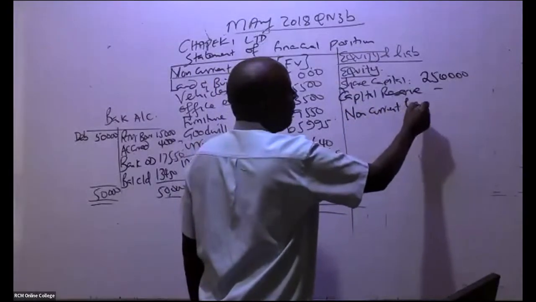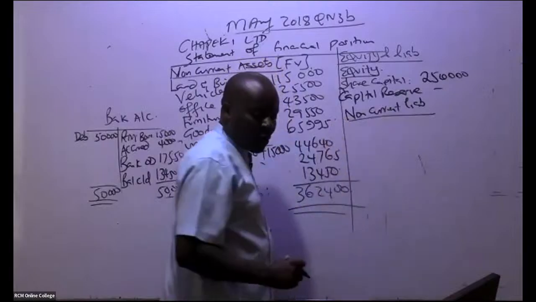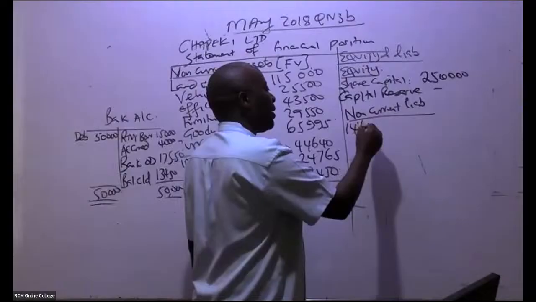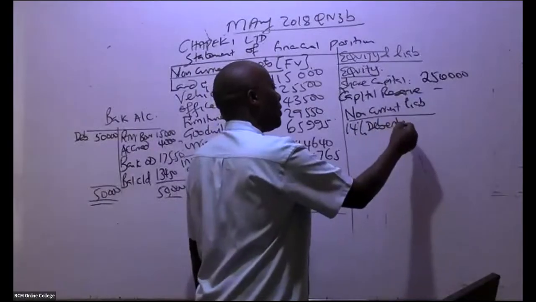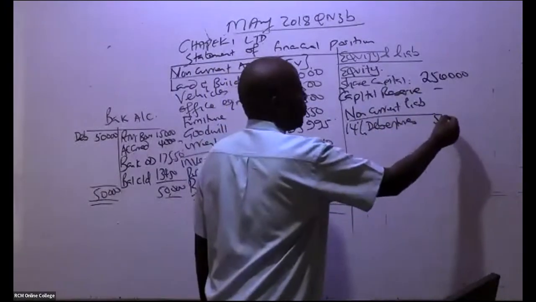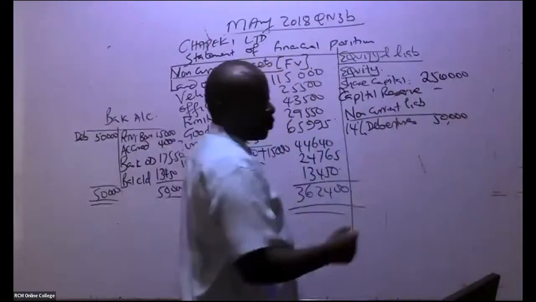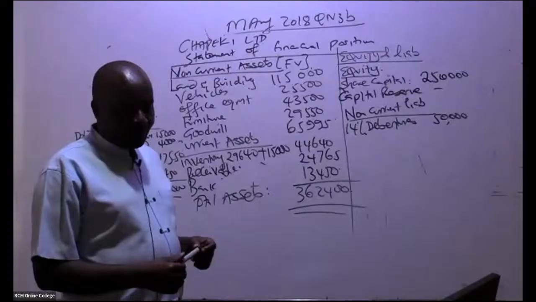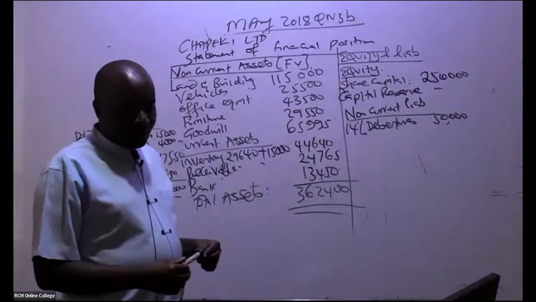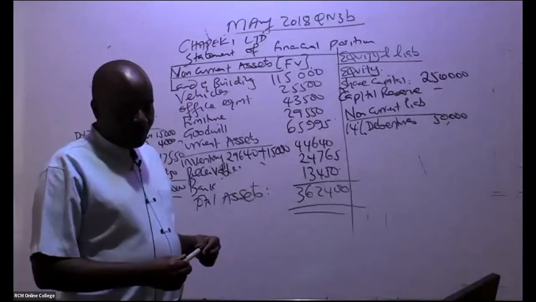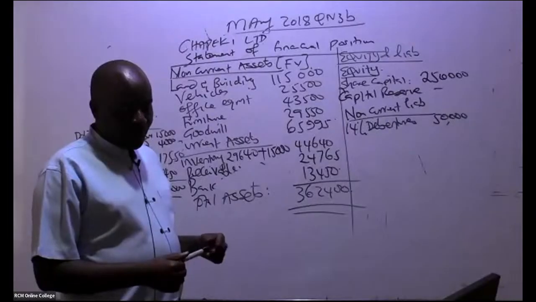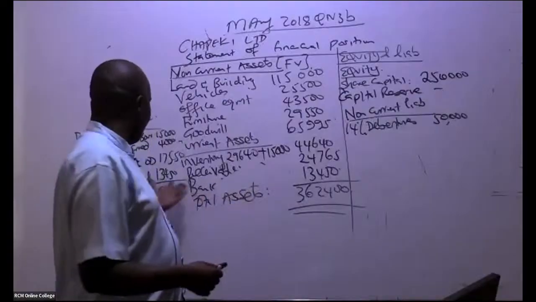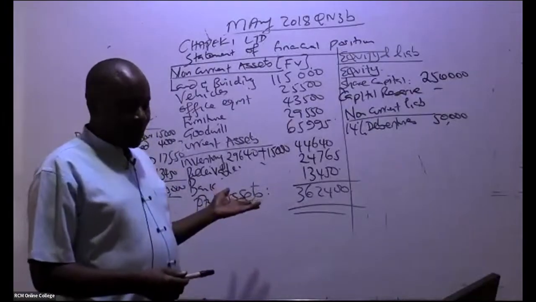So non-current liabilities, what do we have? Remember the 14% debentures. Do you remember we issued debentures worth 50,000? You must have forgotten. I hope not so. Yeah, debentures, we issued them somewhere here, 50,000.